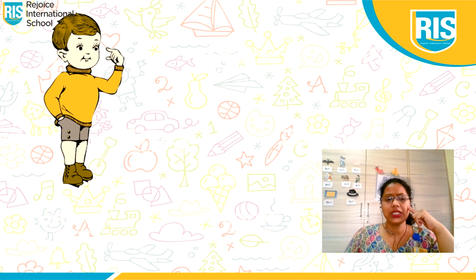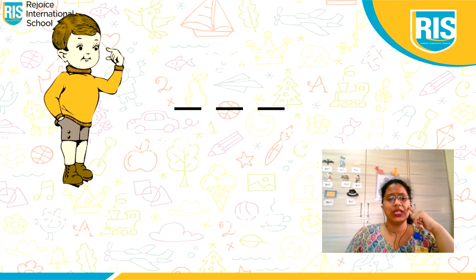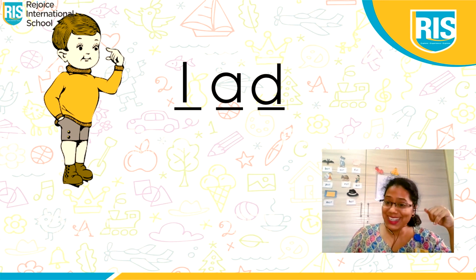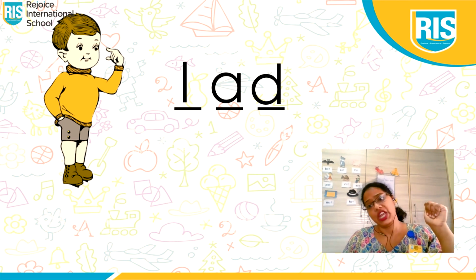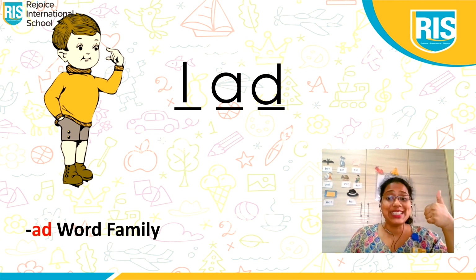What word is that? And which family does it belong to? Give it some time. I know you all know. Sound out the letters to say the word. L, a, d. Lad. Very good. And it belongs to the AD word family.